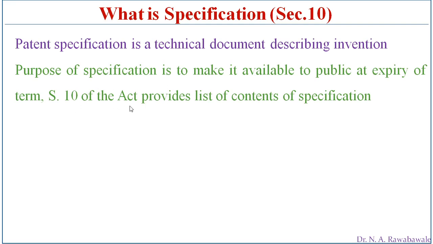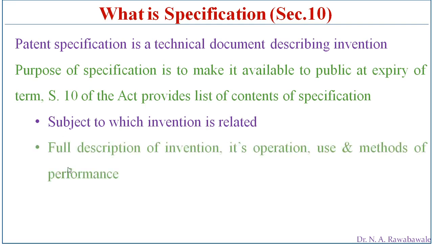Section 10 of the Act provides a list of contents of the specification, what the specification must contain. Very first, the information about the subject matter to which the invention is related. And second one is a full description of the invention, its operation, use, and method of performance.